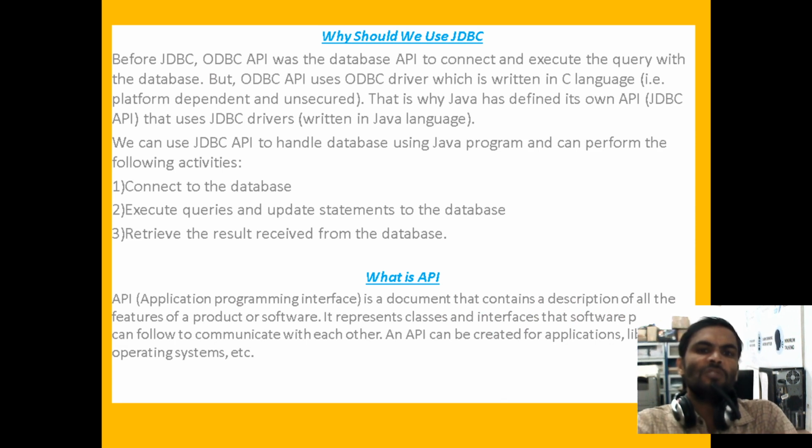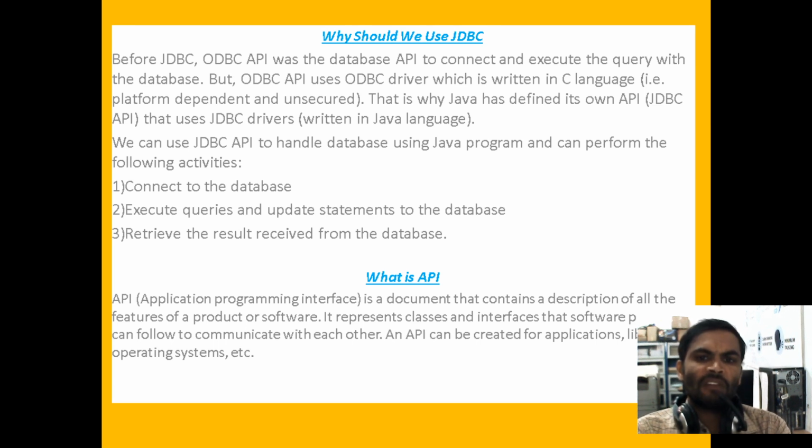Now, why should we use JDBC? Before JDBC, we had the ODBC API, a database API to connect and execute queries with the databases. But the ODBC API uses the ODBC driver, which is written in the C language. Under the C language there are many libraries, which are platform dependent and unsecure. With the ODBC driver, security is not there, and it is platform dependent. This is a drawback of ODBC.